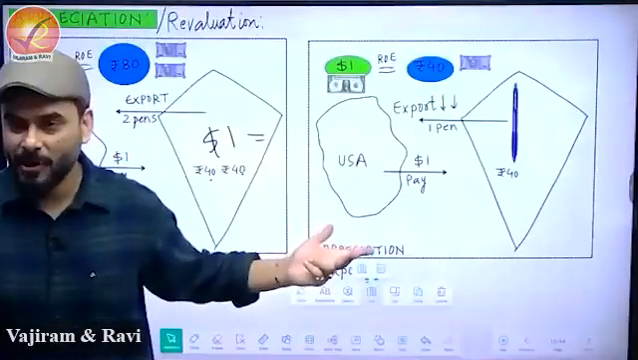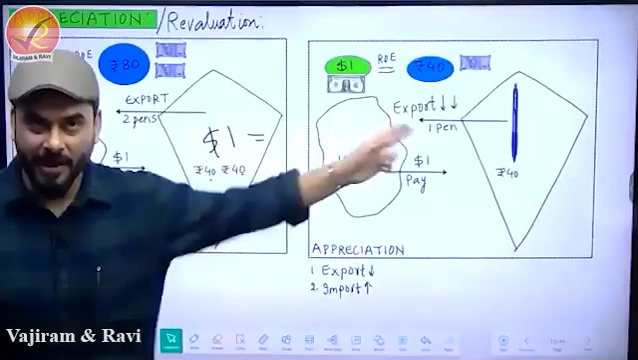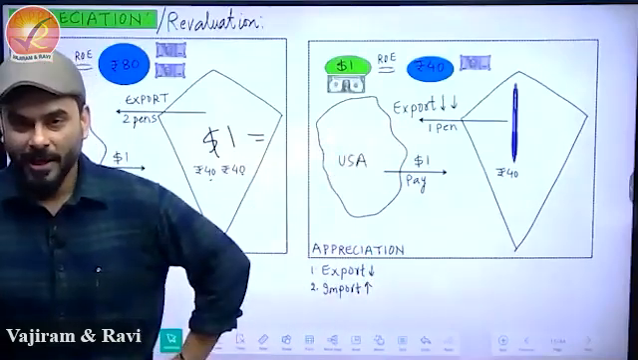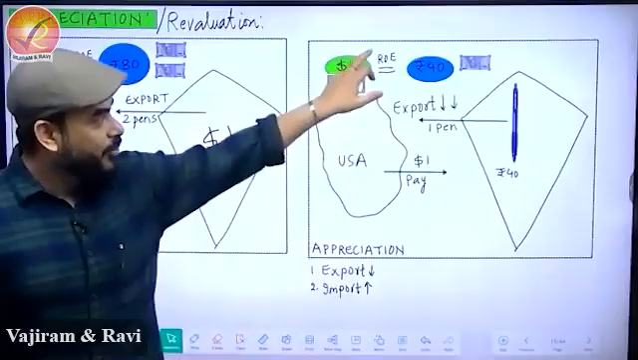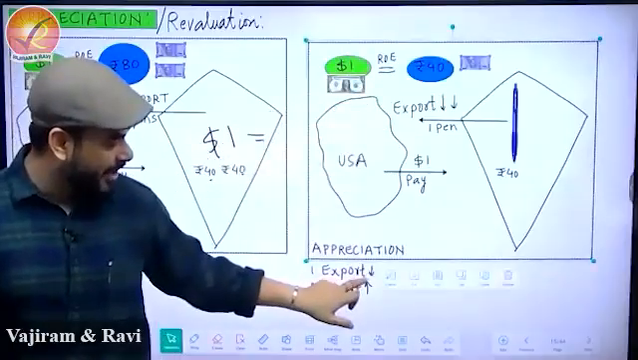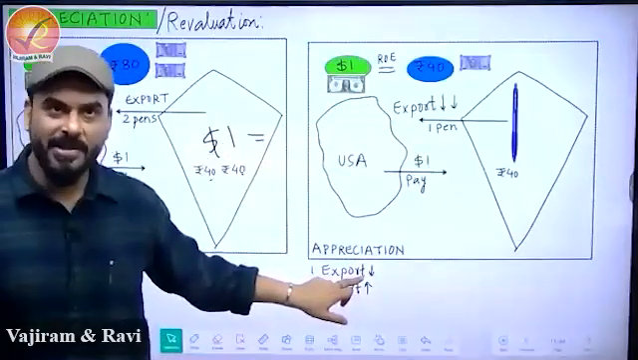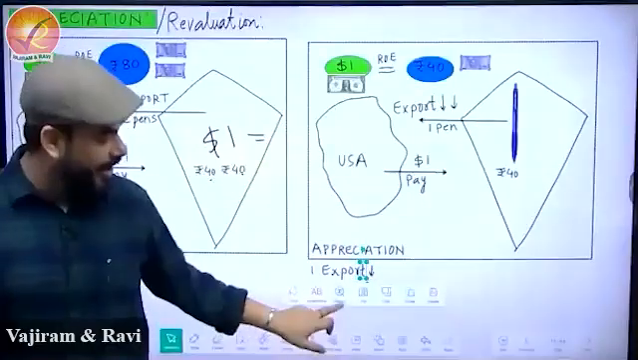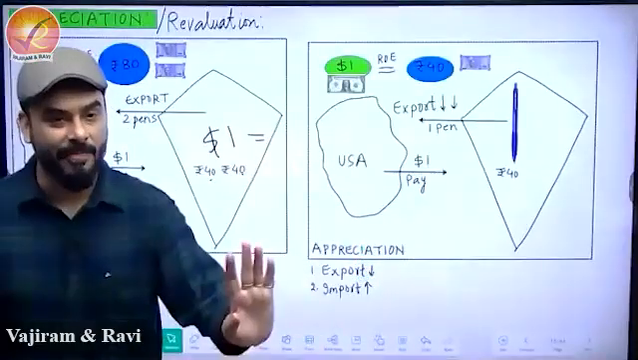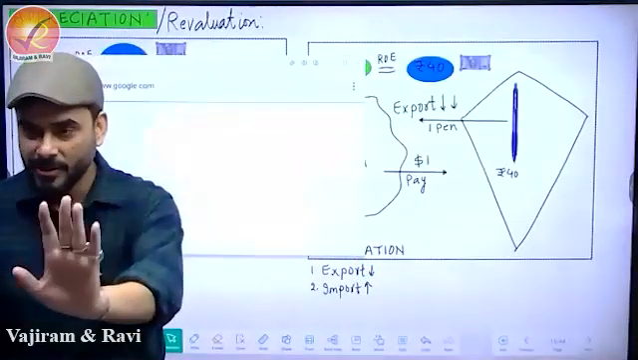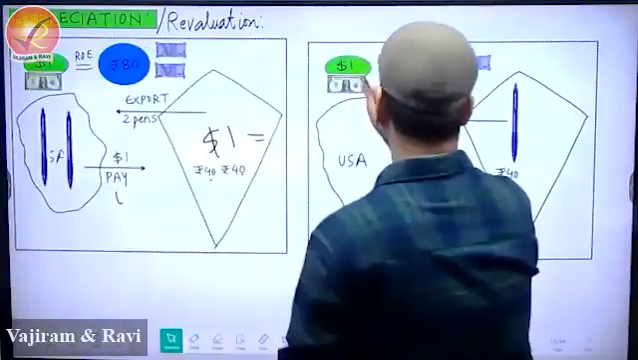And for exam, what is the jugaad? In exam, will you do this paper shifting and pen exchange? No. In exam, how do you do? In exam, you will say that because of appreciation, our export will go down. And whatever is the impact on export, the opposite is the impact on import. This is for qualifying the exam. In exam, you can't do research. So that's what we do.